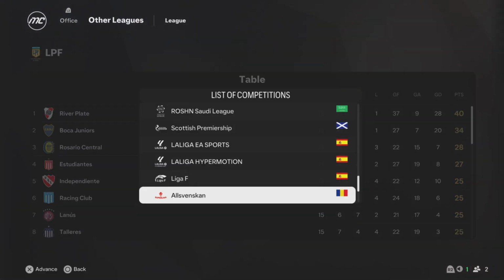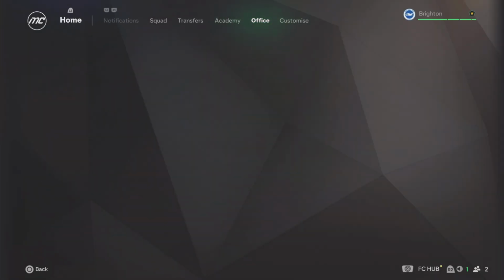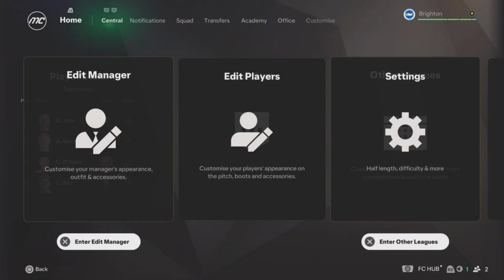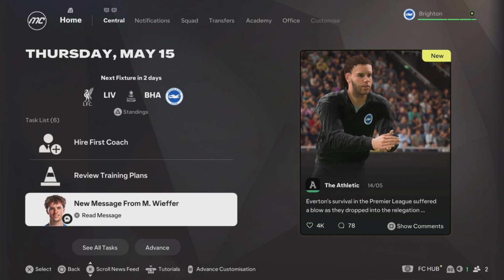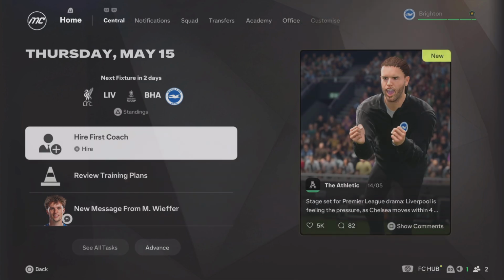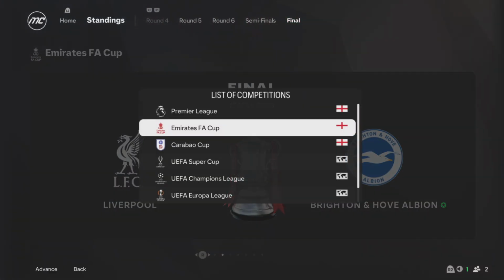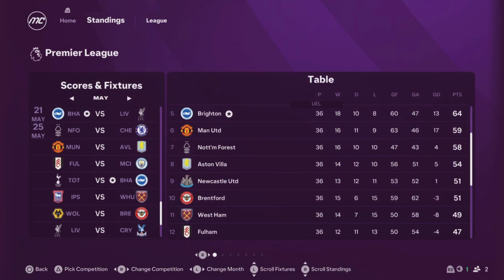Nah. There's no domestic cups there. River Plate top of the Argentinian league though, we see. Yeah, let's look at the league table just before.